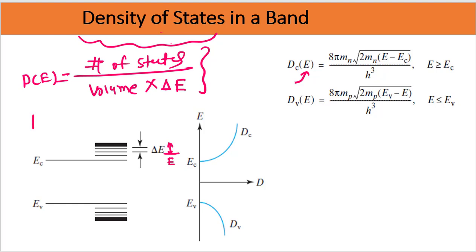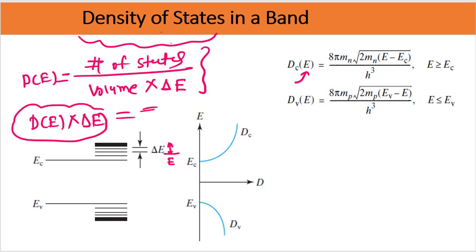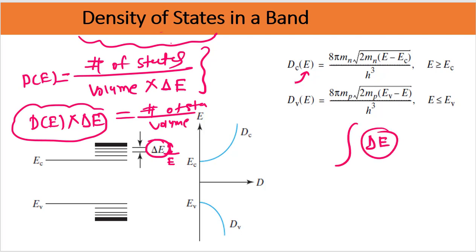Now once you multiply this D of E with this small range del E, you will find the total number of states. So this is the total number of states per unit volume in this del E energy range. Once we know how many states there are in this del E energy range, then we can integrate in order to find the total number of states.